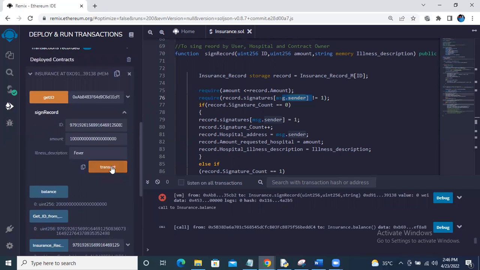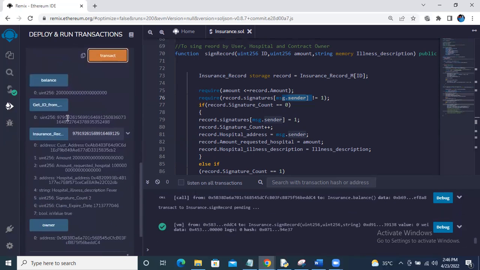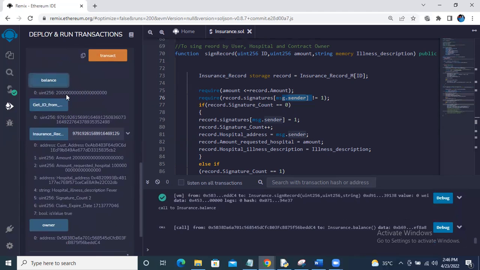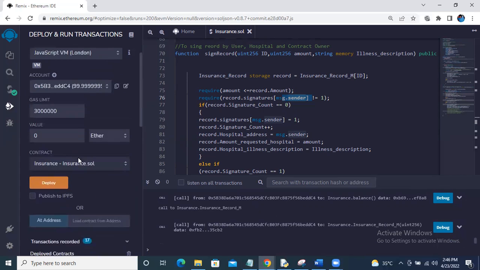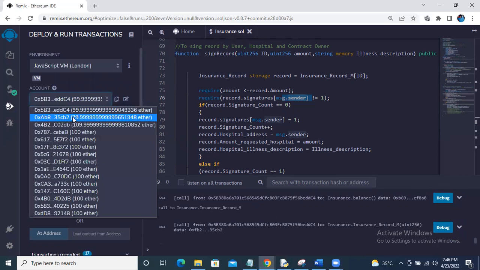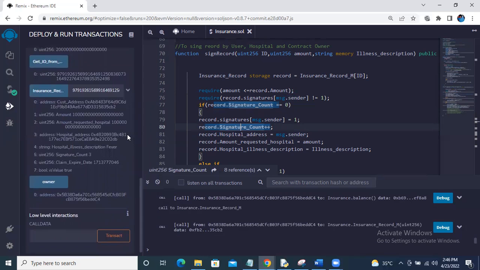So as the owner, I'm transacting this one. The transaction got completed. Let me show you the balance. The balance of this particular account has changed from 20 to 10 ethers. And as you can see, the hospital balance has risen by 10 ethers, that is 109. So the transaction has been completed. This is the demonstration which we tried to provide.